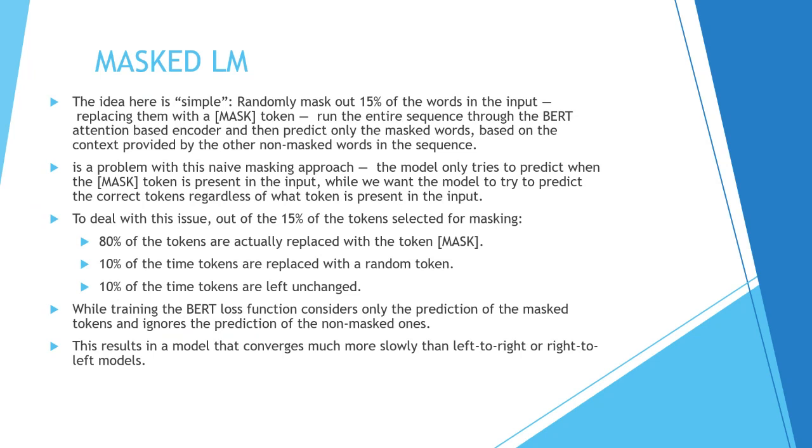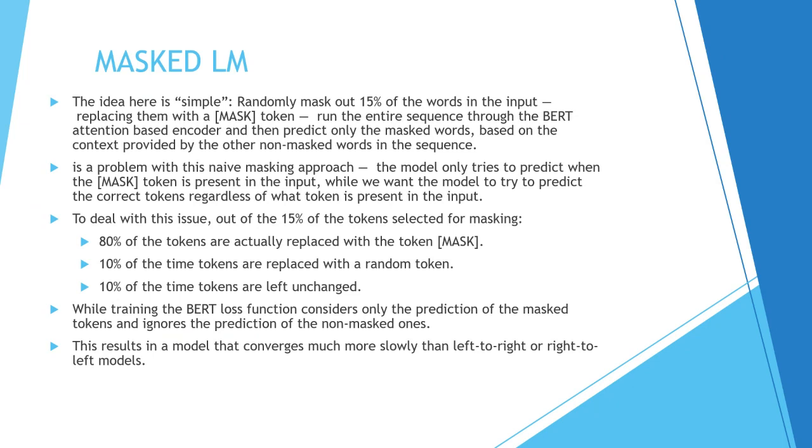So now when BERT is training, let's say it predicts a wrong word. Then the loss function considers the prediction of the mask tokens only. Unmasked tokens it does not pay attention to. And the result is that whenever we are running the sentences from left to right or right to left, every time it will predict the mask token.